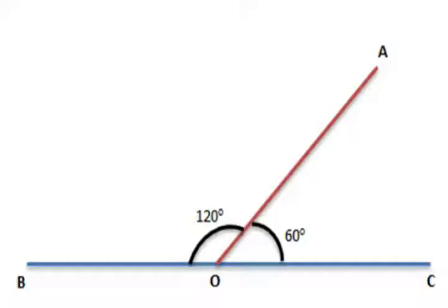Also, in supplementary angles, each angle is called the supplement of the other. Thus, angle AOC is the supplement of angle BOC and angle BOC is the supplement of angle AOC. Now, let's solve some questions.